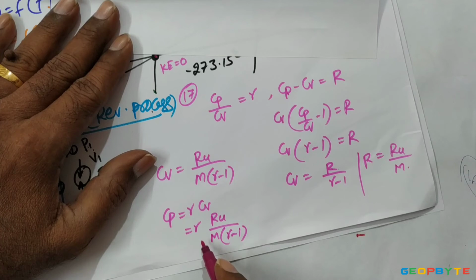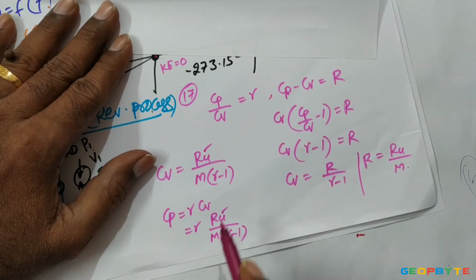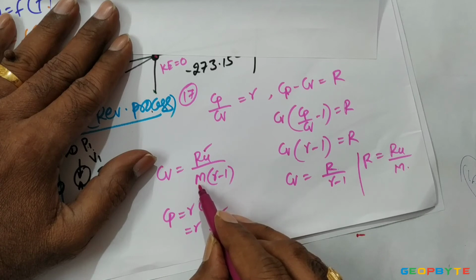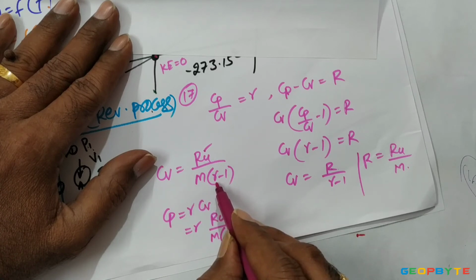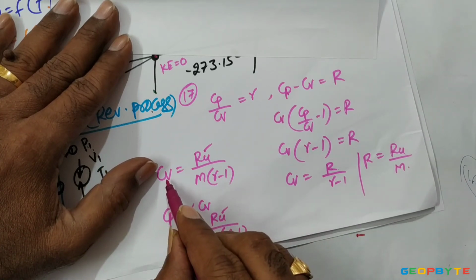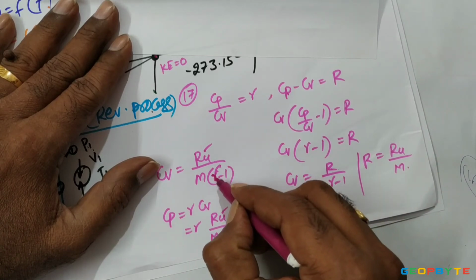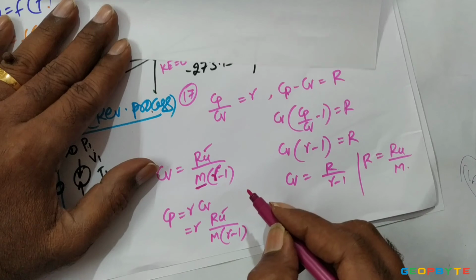Look at the Cv and Cp: Ru is constant for any gas. Here M is molecular weight, and gamma depends on the molecular structure, or the degree of freedom. From this, Cv and Cp both depend on the molecular structure and molecular weight.